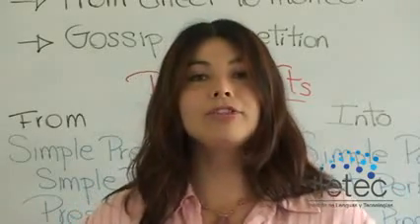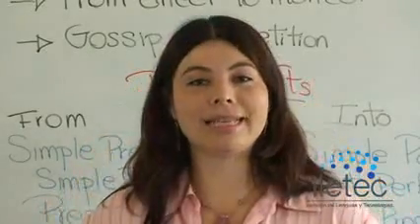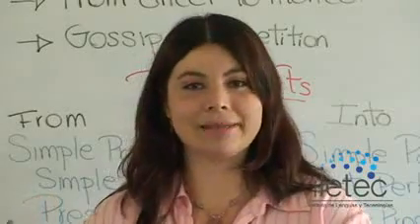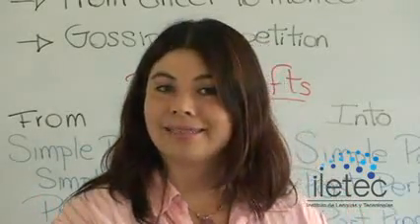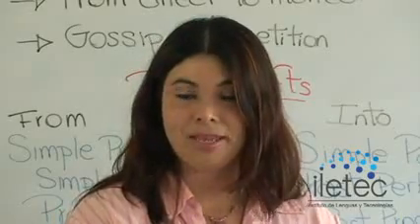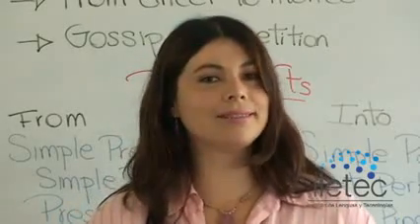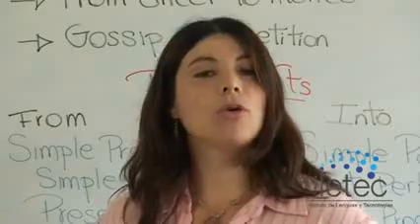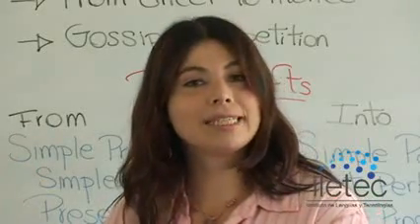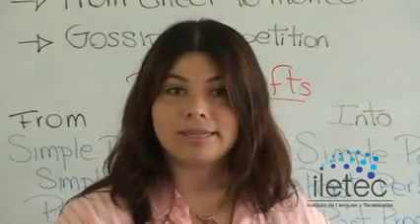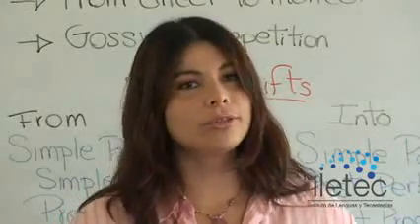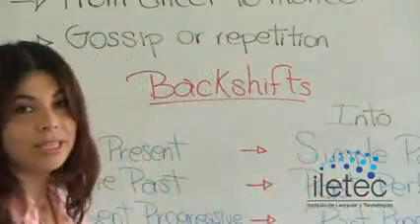Then we also have to make a backshift when the original sentence is in present perfect. We change it to past perfect. How about when the original sentence is in present progressive? When the original sentence is in present progressive, we have to make the backshift to past progressive. How is that in a chart? All you have to do is check the explanation.